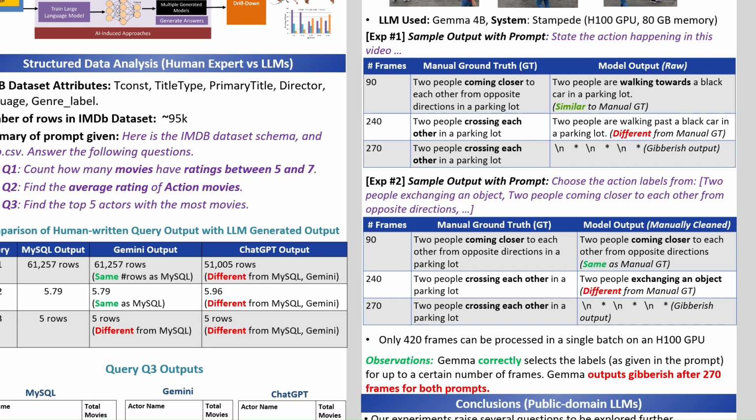However, with more frames, the model starts to lose accuracy and doesn't identify the action correctly. Like we can see the model fail to recognize people crossing for 240 frames. From 270 frames, the model starts to give gibberish output up to a maximum of 420 frames that we were able to feed from the video in a single batch on the H100 GPU.